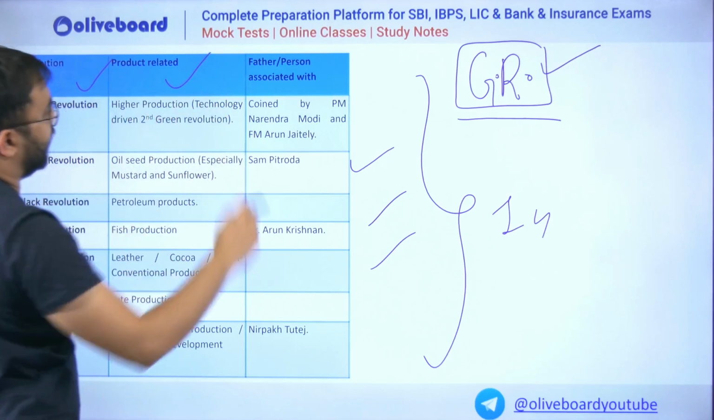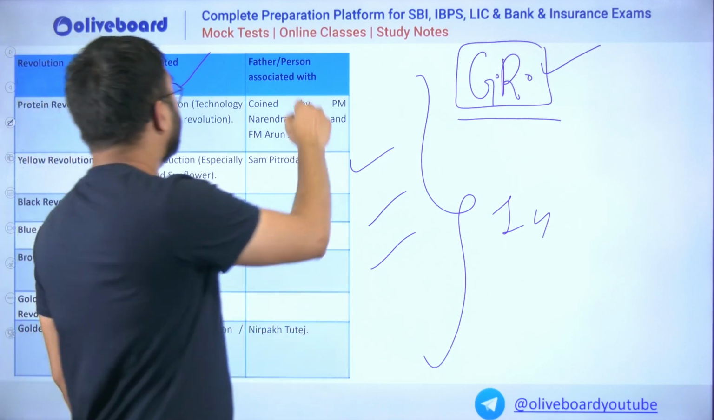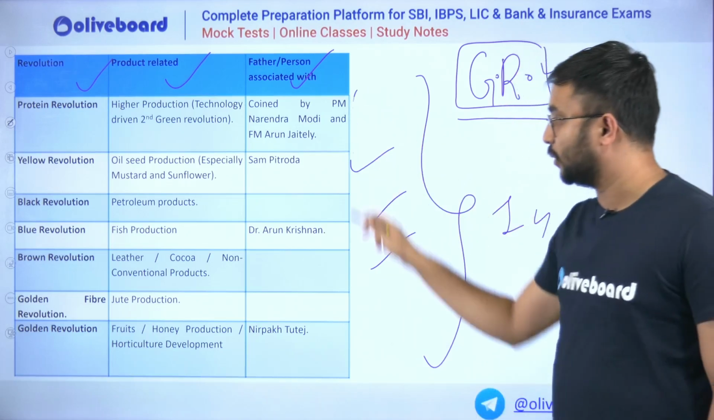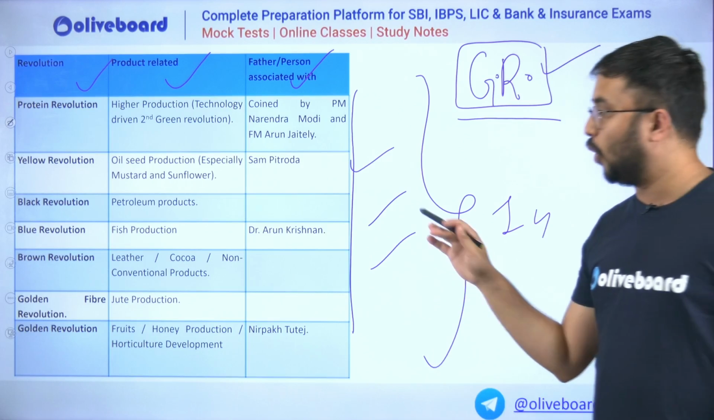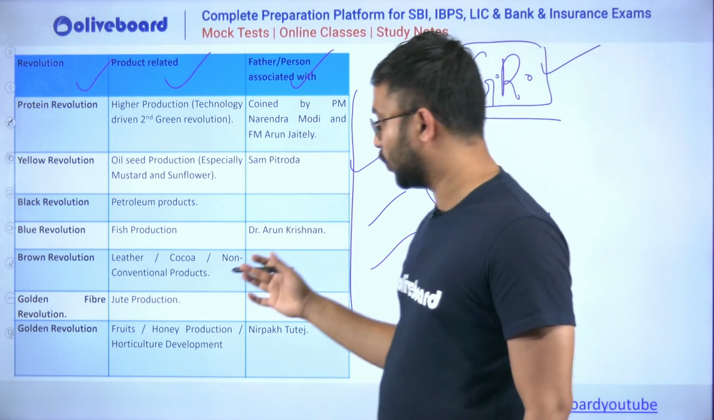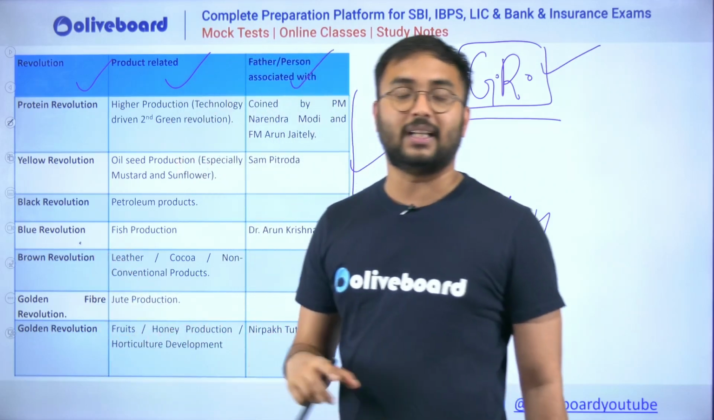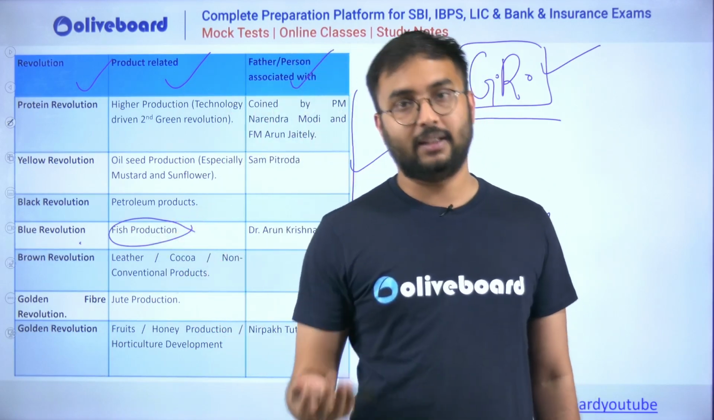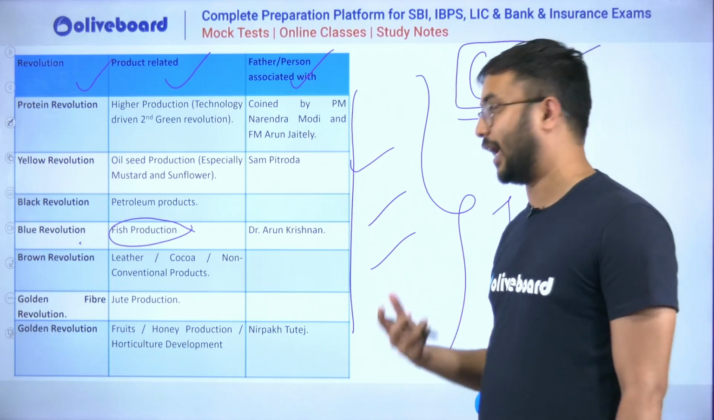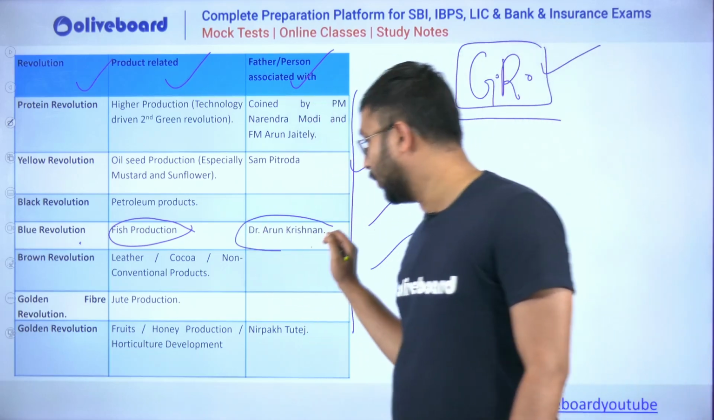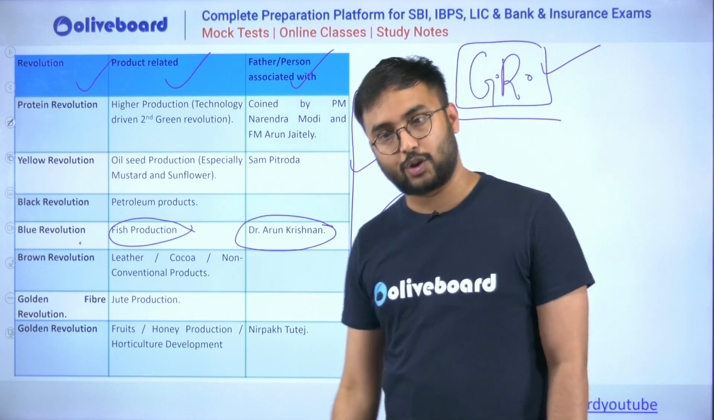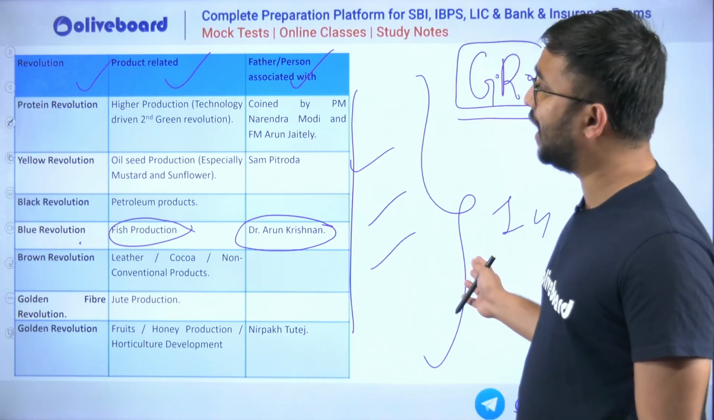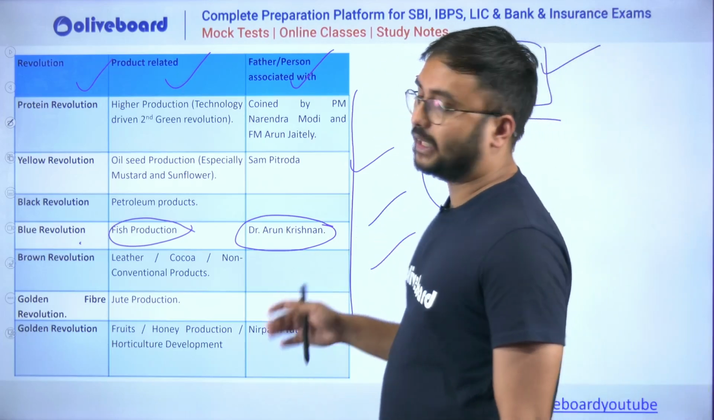Here the type of revolution has been given. Here the product associated with the revolution has been given. And here the personalities associated with the revolution are given. Our concern should be to go through and read all the aspects. Tomorrow if a question comes asking what blue revolution is related to, then the answer should be fish production, or overall marine production or aquaculture. And the father of the blue revolution in India is Dr. Arun Krishnan. This type of question can definitely come in the exam. The next part we will definitely try to see in the next lecture.